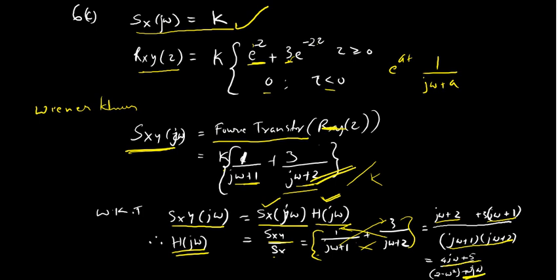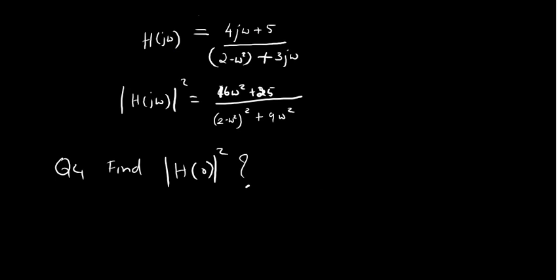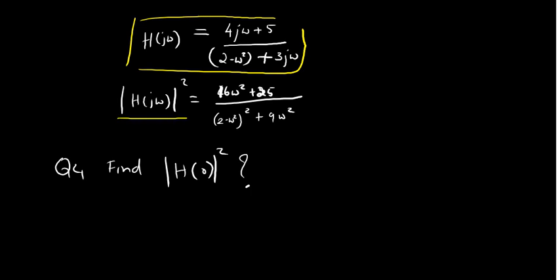If you simplify, just verify the result once. Once you simplify, h of j omega is obtained as like this. So you have to find mod h of j omega square, which is nothing but for a plus j omega, the mod square will be a square plus omega square.